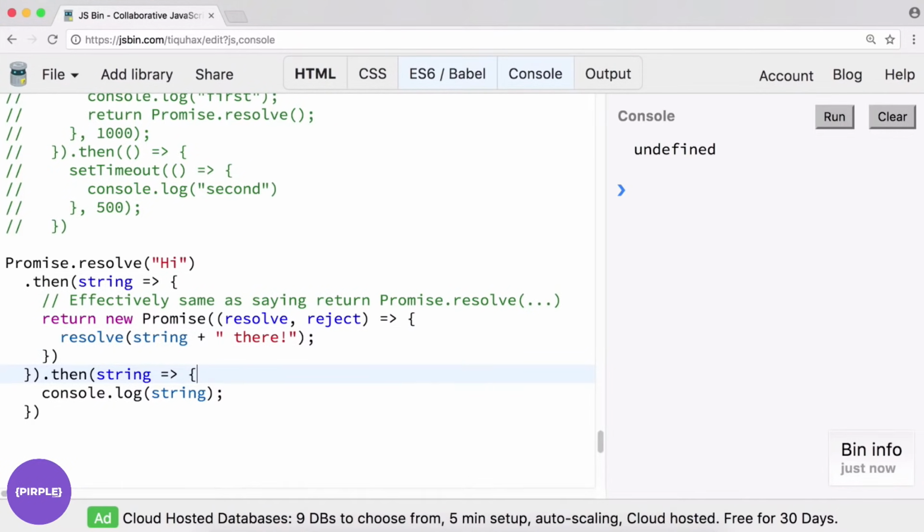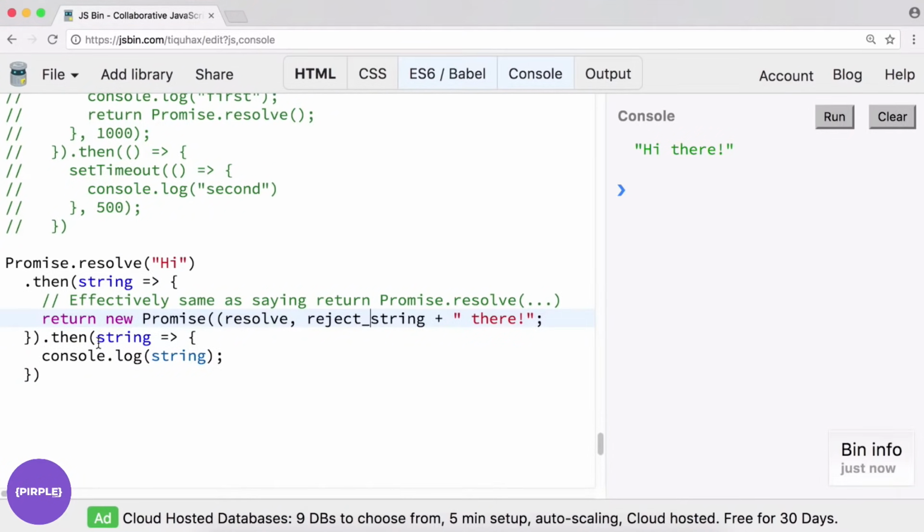Let's try that now and see if we are successful. So there we go, returning a promise. Alternatively, we could have just written it as return like we did initially, or promise.resolve like so. It's undefined currently because we failed to return.